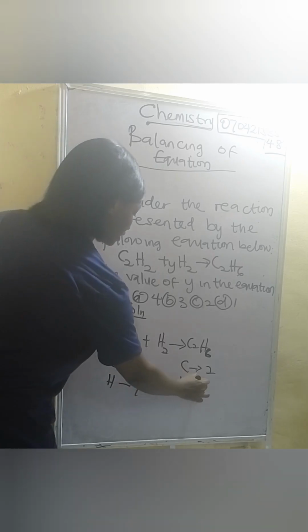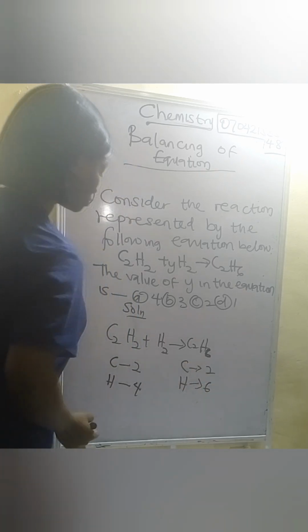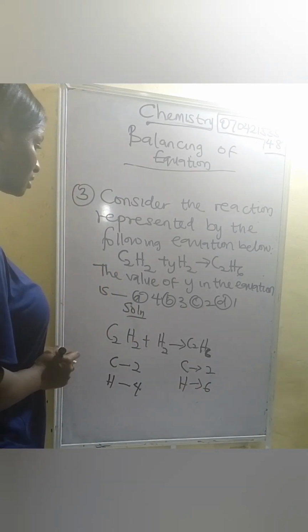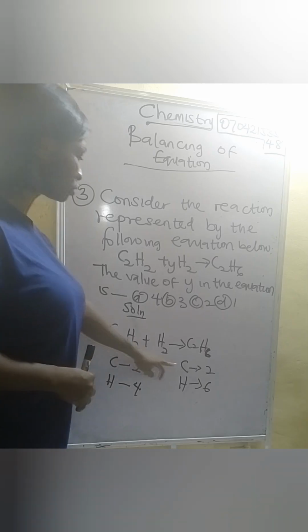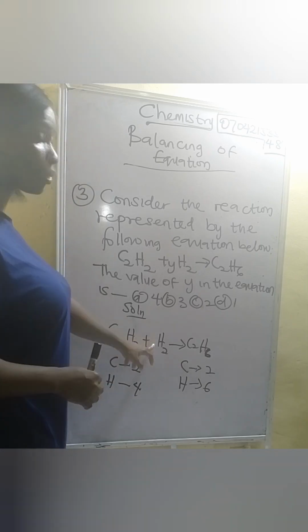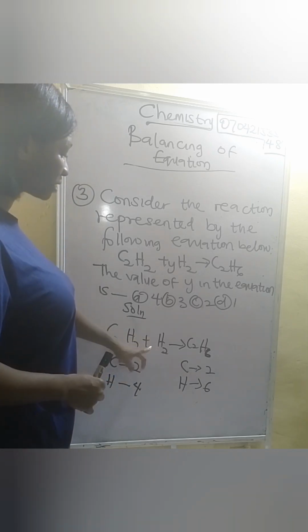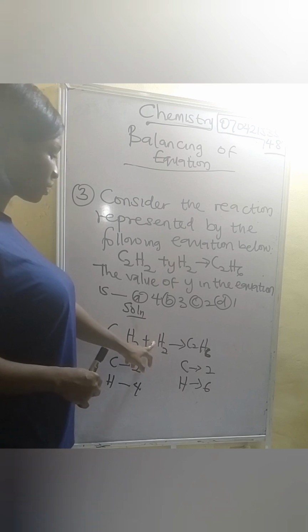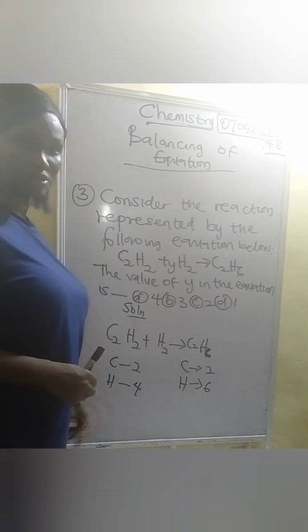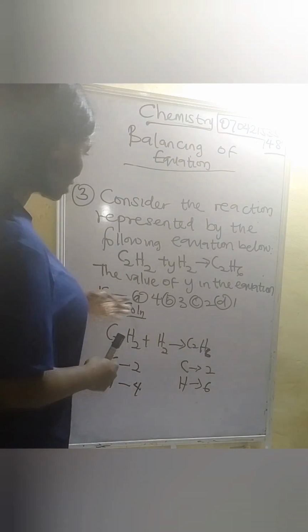Our hydrogen here is what? 6. How are we going to balance it? You see that it's not balanced. So we have 2 carbon here, 2 carbon here. What we are after is the Y here. So now what is that number that when we add here, we are going to be getting 6 hydrogen? Let's think. So now we have all these options here.